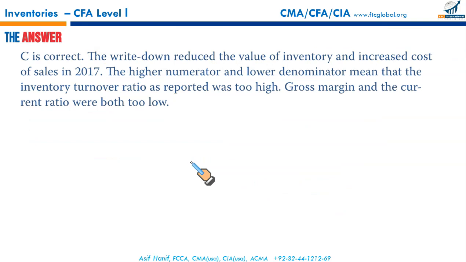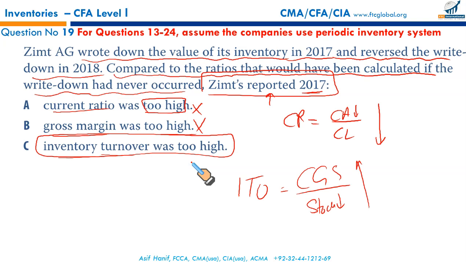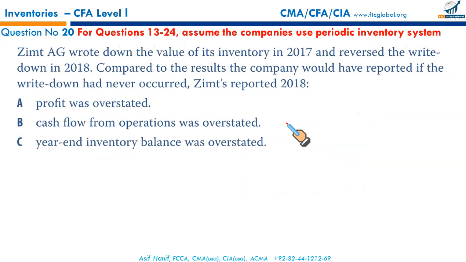Remember, do not get confused. It was specifically asking about reported 2017 versus had there been no change. Since reported means inventory was written down, we get these numbers, and accordingly we got C to be our correct option. Sometimes we might get lost in verbosity.